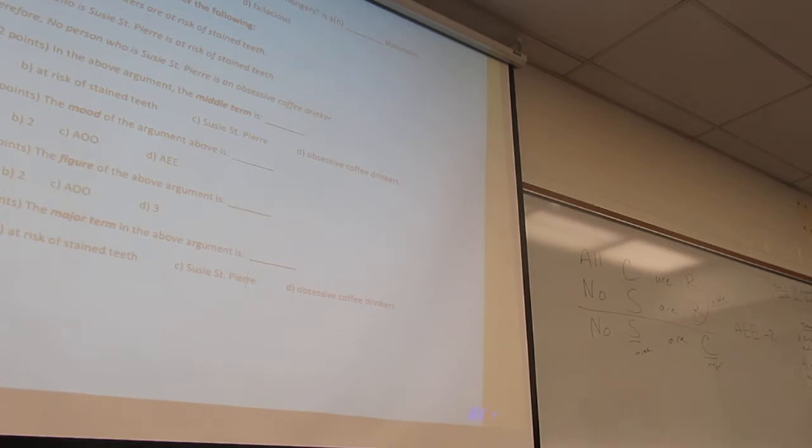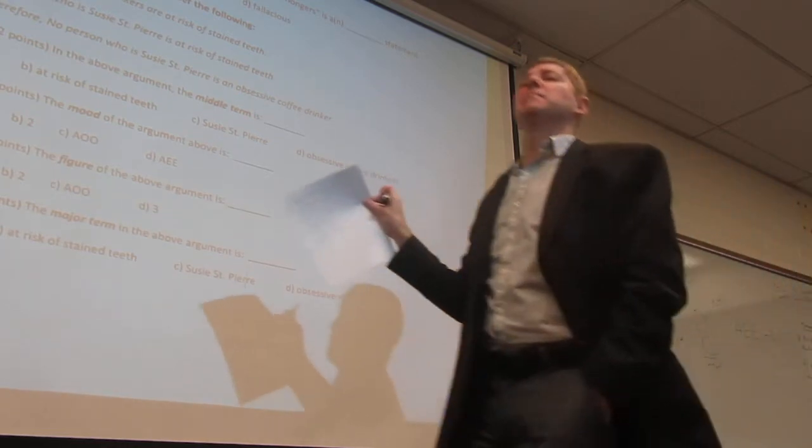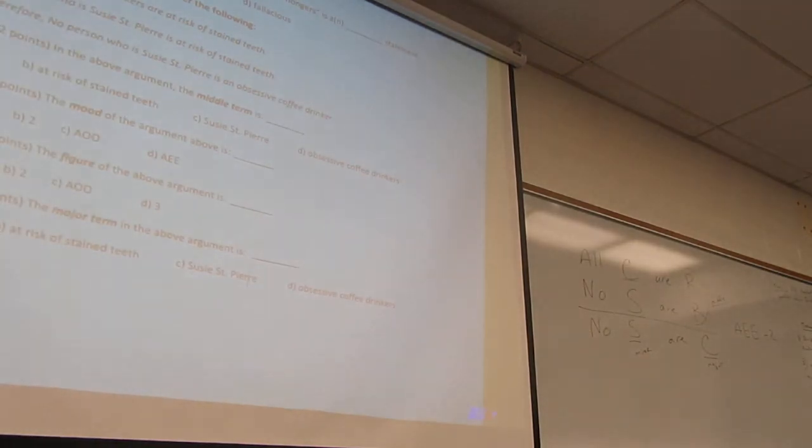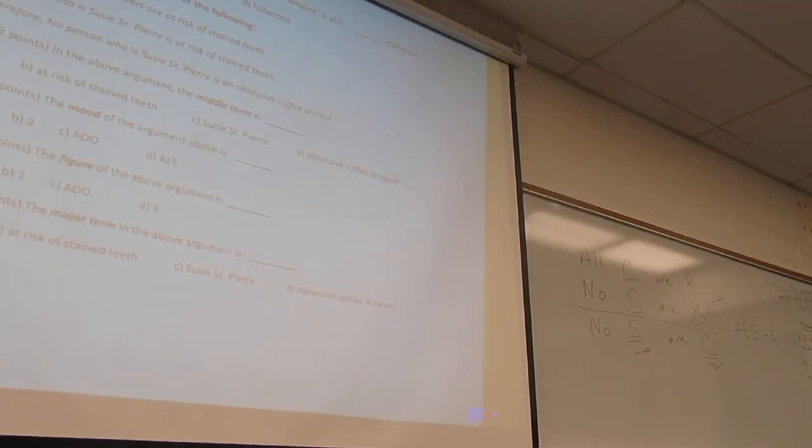Now the major term in the above argument is obsessive coffee drinkers. So that was D. This was here just to keep you honest and to make sure that you have this kind of stuff down pat. If you have this stuff down pat, the rest of it will be, I won't say easy, but certainly easier.